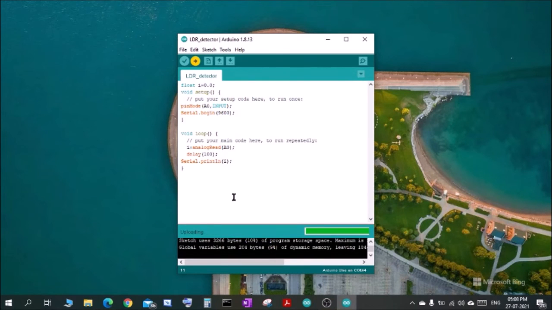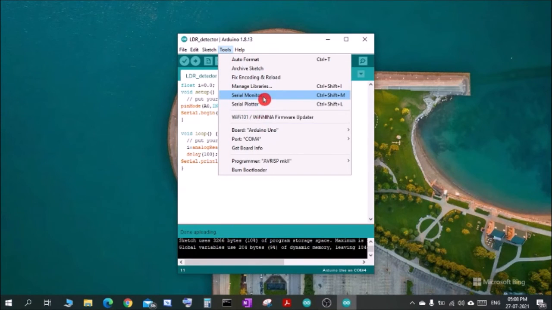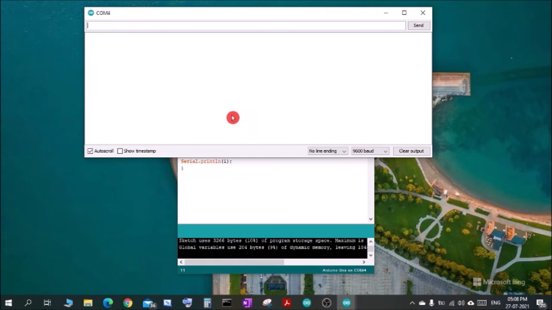So it is uploading now. It is uploaded. Okay, let me again open the serial monitor and let us see what has changed. Now you can see the values are clearly visible, not changing very fast, and you can read them. The values are nearly 600, very near to 600. Some values are 600, some values are 580, like that. It is varying because the intensity of light that is falling on it is not constant. It is also varying very frequently.